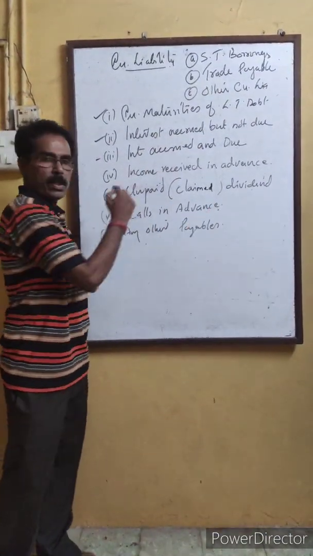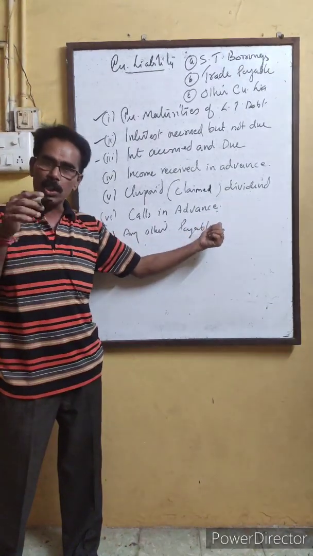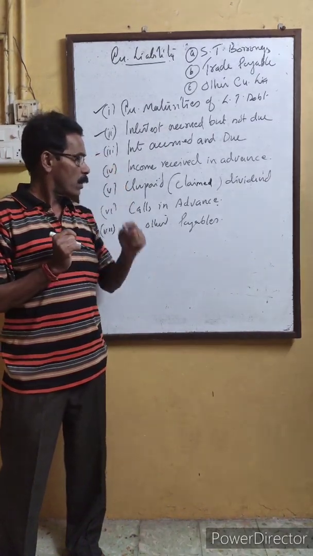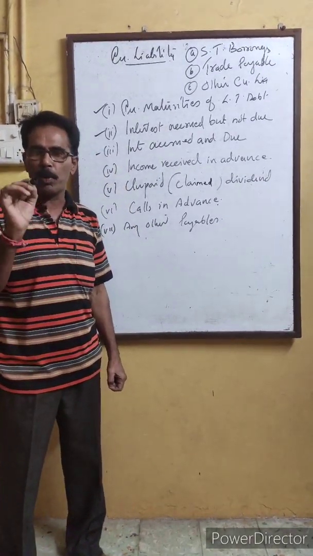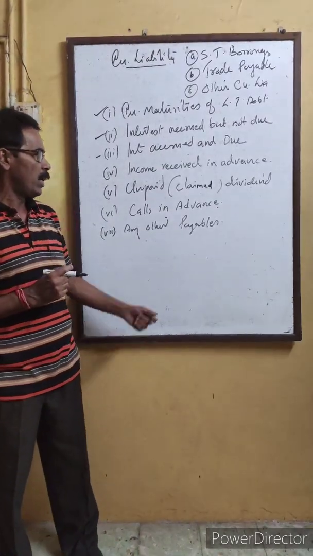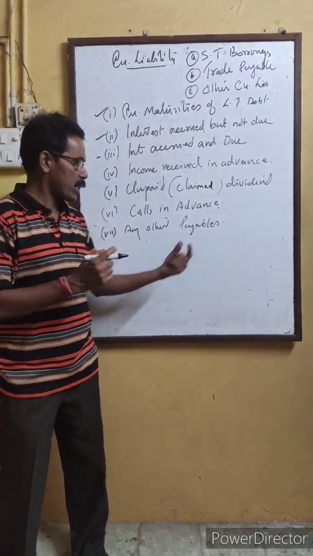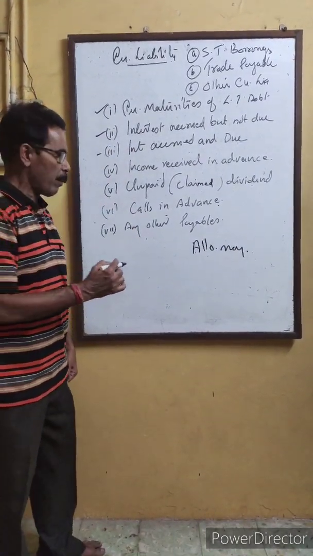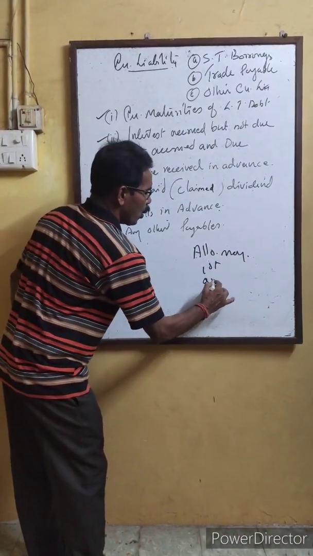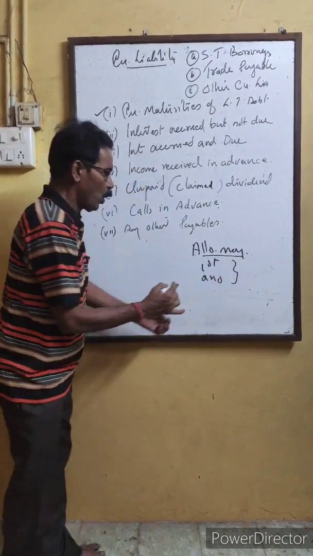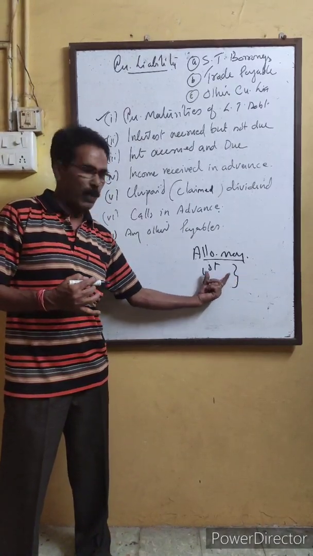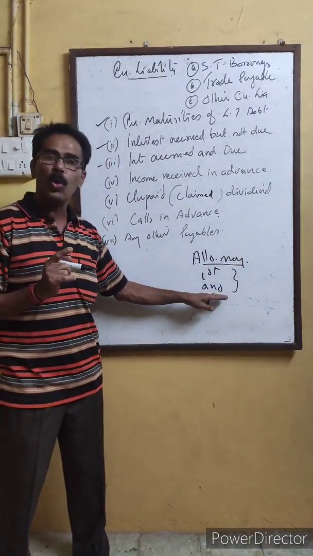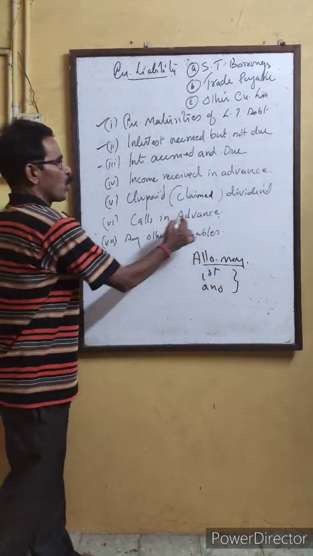Then comes calls in advance. Calls in advance means the advance calls paid by the shareholders. In an earlier class I told about the money received by the company, which may be application money, allotment money, first call money, second call money, like that. If any shareholder pays the first call and the second call together with the allotment money, even though these two calls were not called by the company, then that is what is called calls in advance.